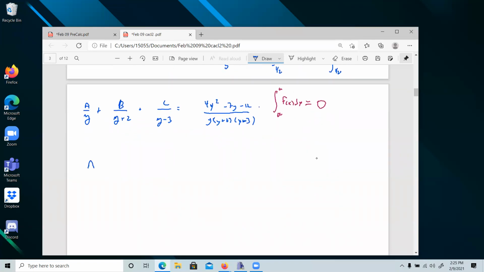So we have A, and if I multiply by the denominator, the y's cancel: A times (y plus 2)(y minus 3), plus B, where y plus 2 is canceled, so By(y minus 3), plus C, where this cancels, Cy(y plus 2). And this is equal to 4y squared minus 7y minus 12.